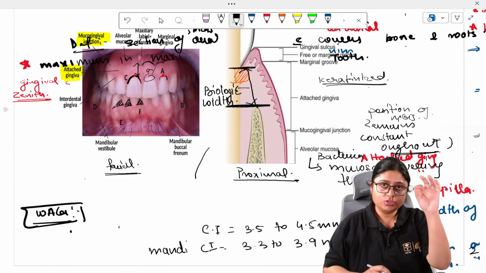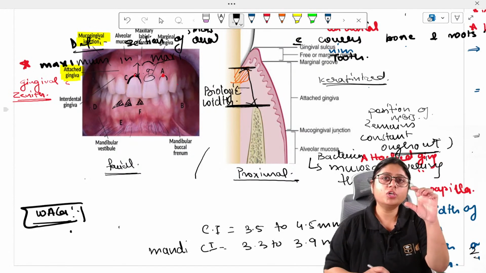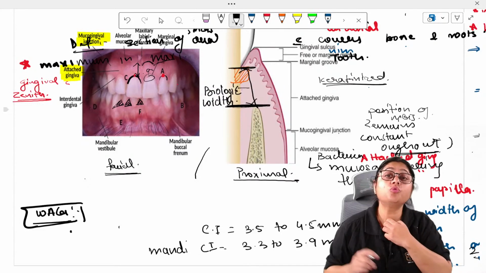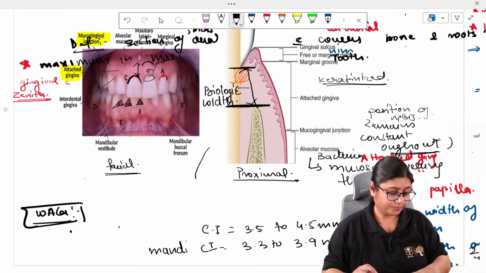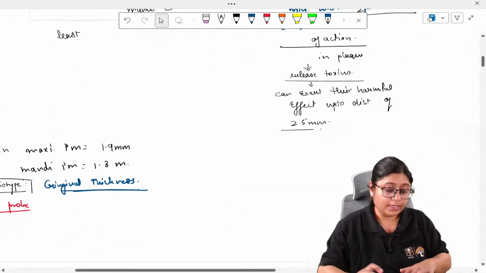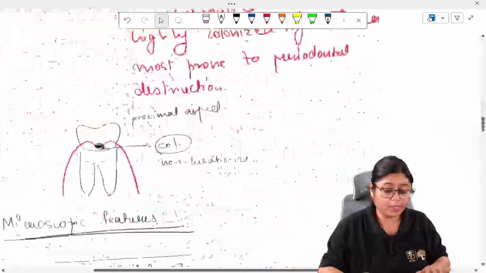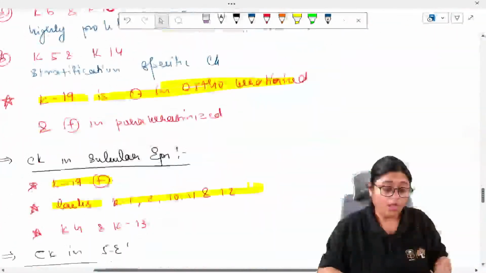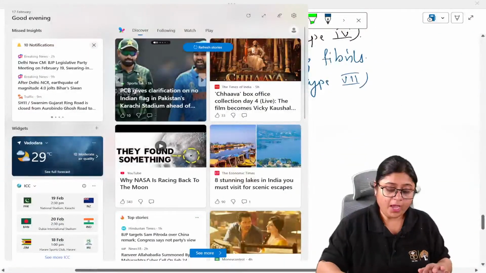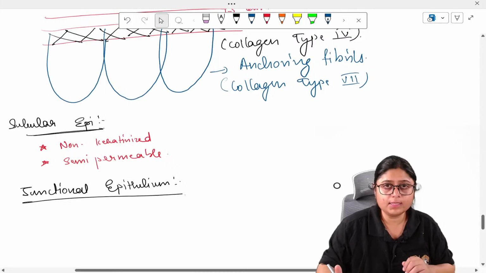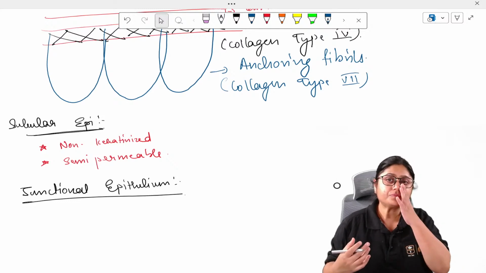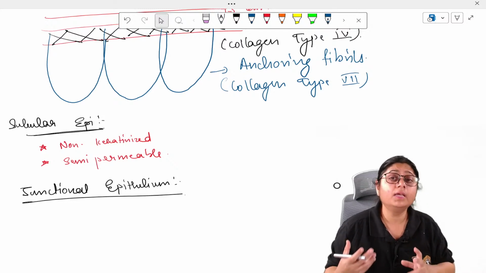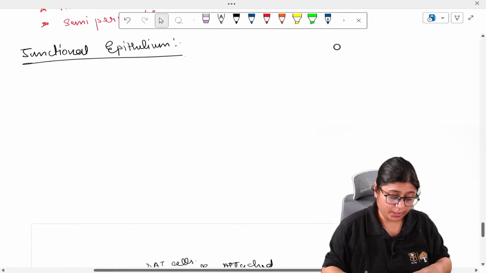Understood? Okay, this biologic width is very important whenever we have to plan our prosthesis, whenever we have to place restorations for root caries, whenever we are doing crown lengthening.